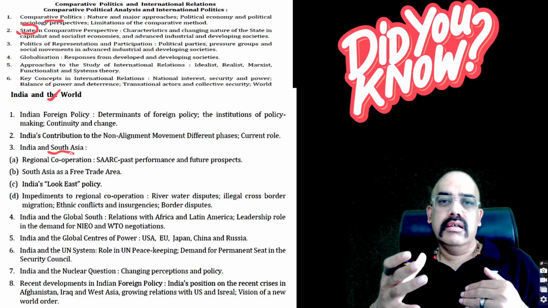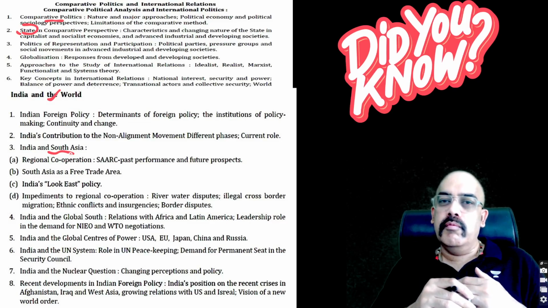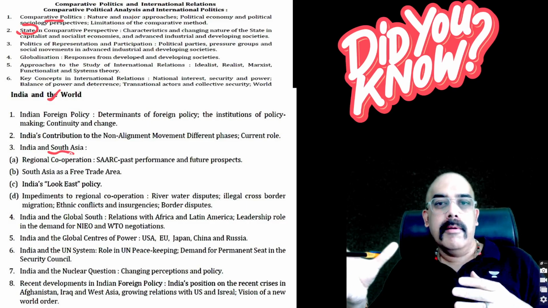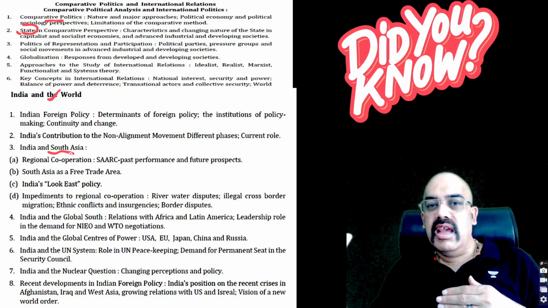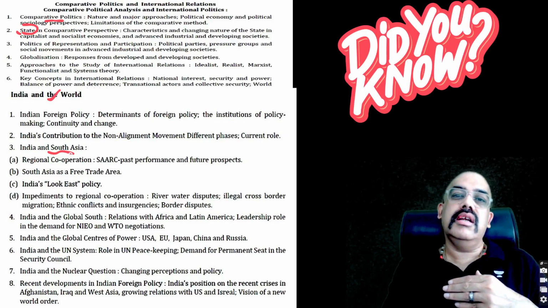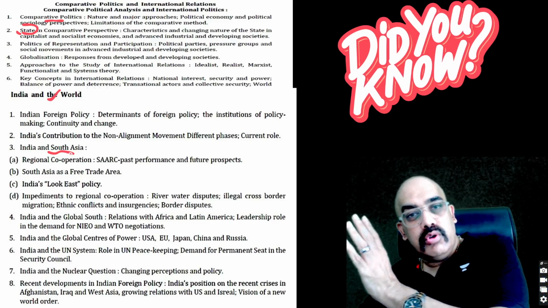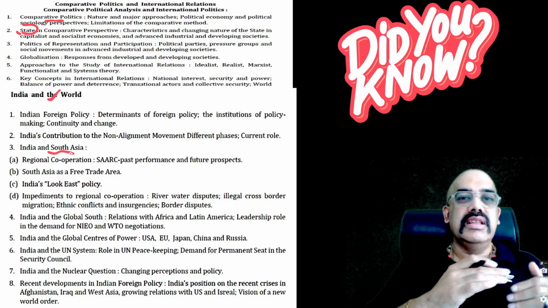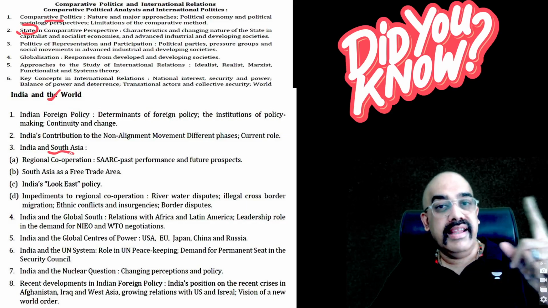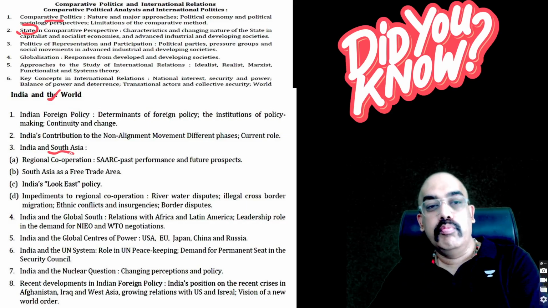Why again? Why are we reading this one more time? What is the interest of UPSC? Why is it being asked? Think about it. This you will figure out. As you keep on studying and then go back to the syllabus, you realize, wow, this is the reason why UPSC mentioned it in the syllabus, because this is how I was studying. And sometimes when the two of them are not in sync, then also you will realize, oh, I'm actually either overdoing or underdoing. So you have to pay very close attention to both of these parts.